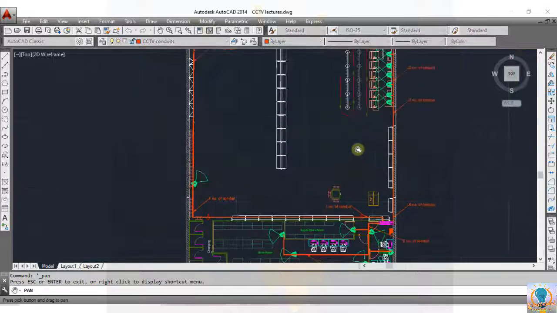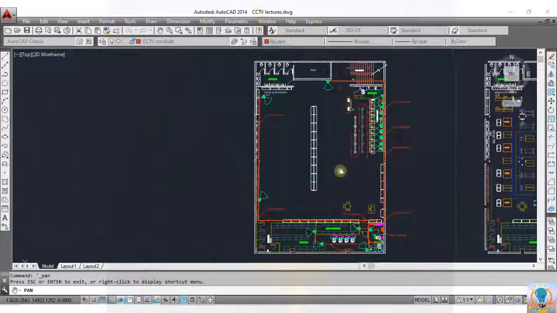Clear? So this is the way to develop a CCTV layout in AutoCAD. Hope you enjoyed this session.